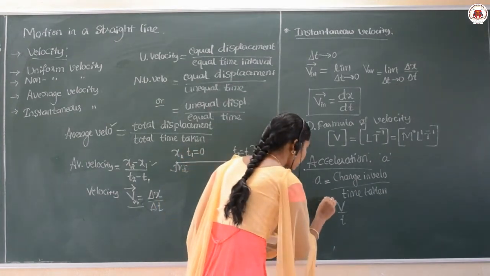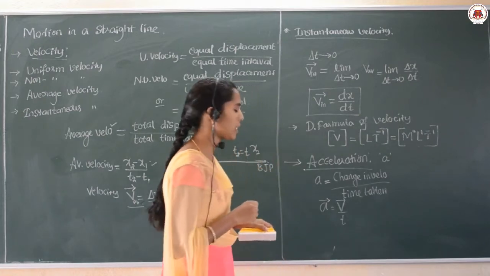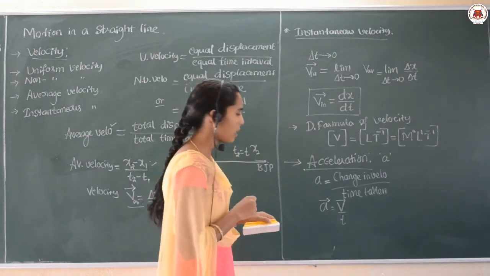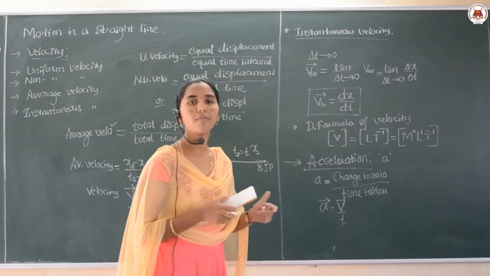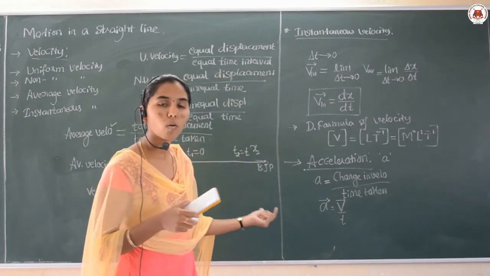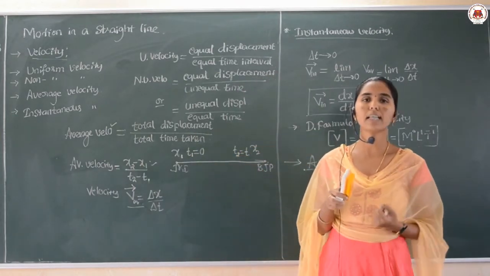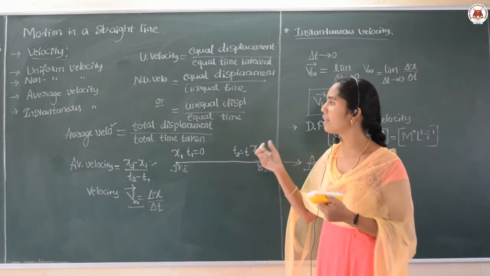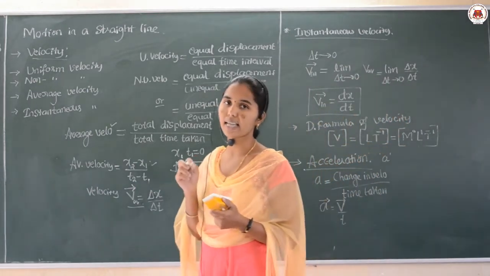The acceleration can be given as velocity divided by time. And here also we define different accelerations: uniform acceleration, non-uniform acceleration, the average acceleration, and especially instantaneous acceleration.